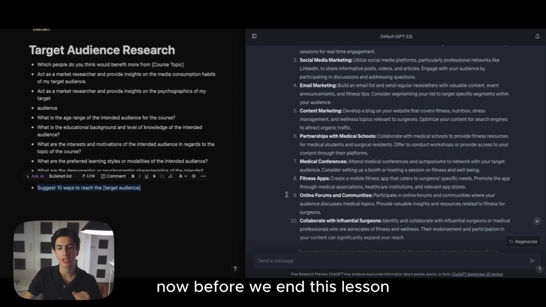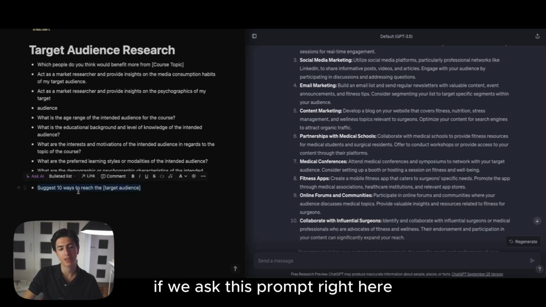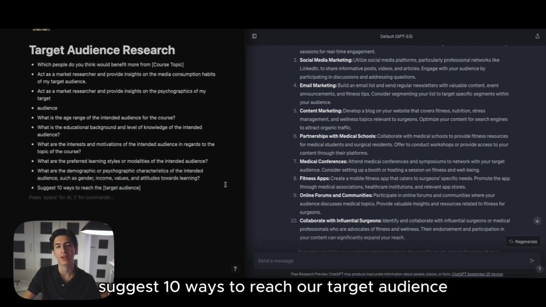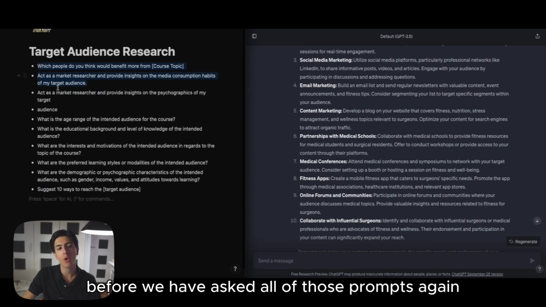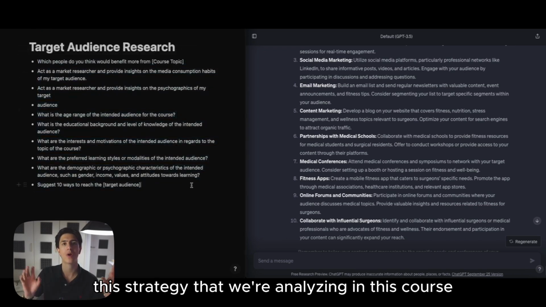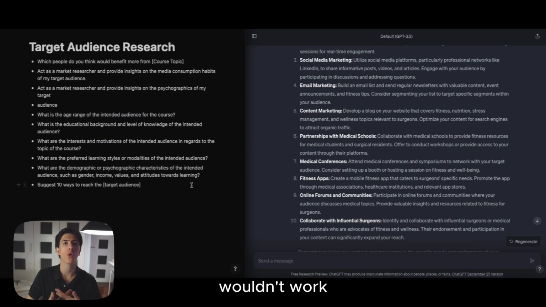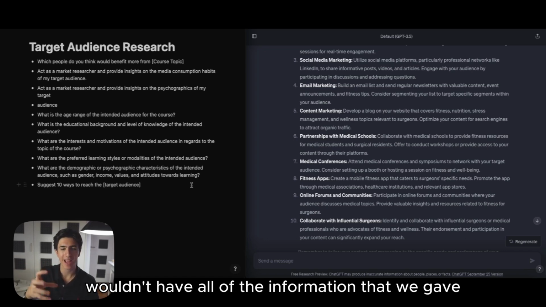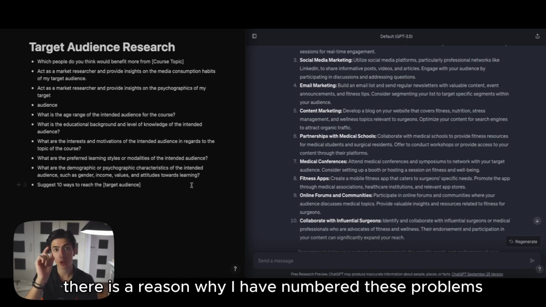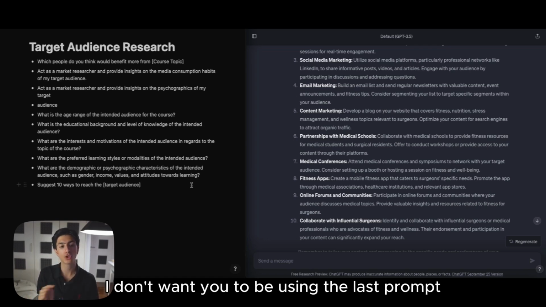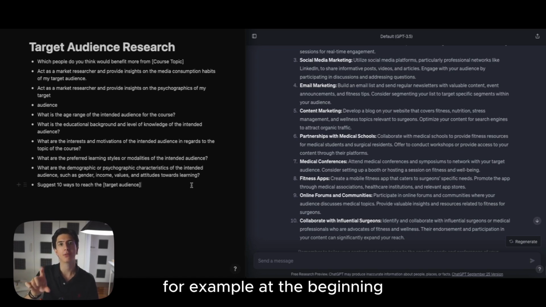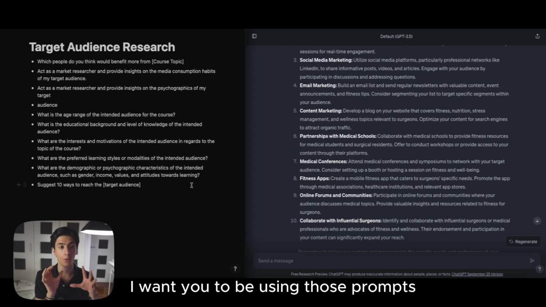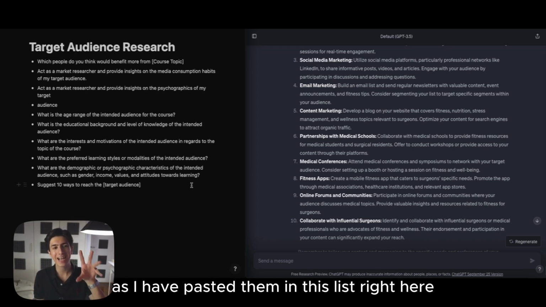Now, before we end this lesson, I would like to highlight one thing. If we had asked this prompt, suggest 10 ways to reach our target audience, before we asked all of those other prompts, this strategy that we're analyzing in this course wouldn't work. It wouldn't work simply because ChatGPT wouldn't have all of the information that we gave and brainstormed together. There is a reason why I have numbered these prompts in this list right here. I don't want you to use the last prompt, for example, at the beginning of your brainstorming process. I want you to use those prompts as I have pasted them in this list.